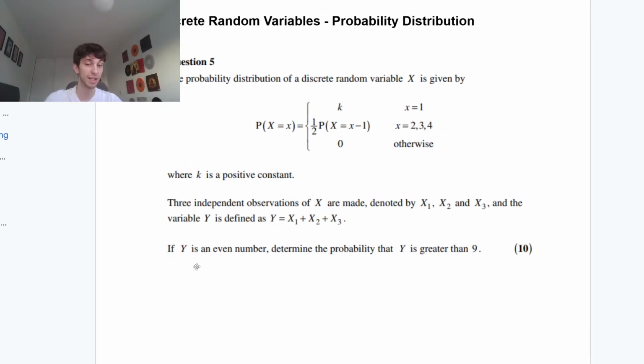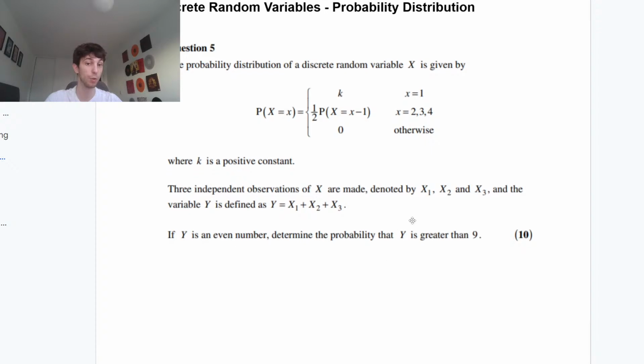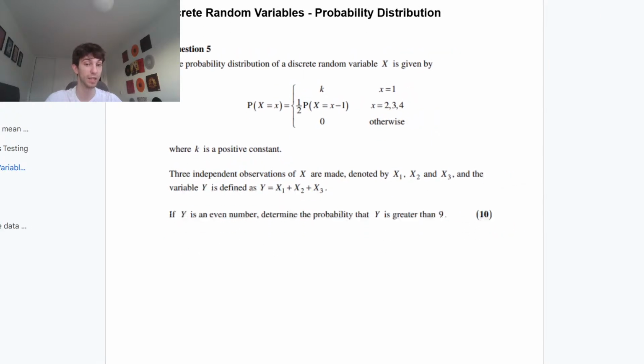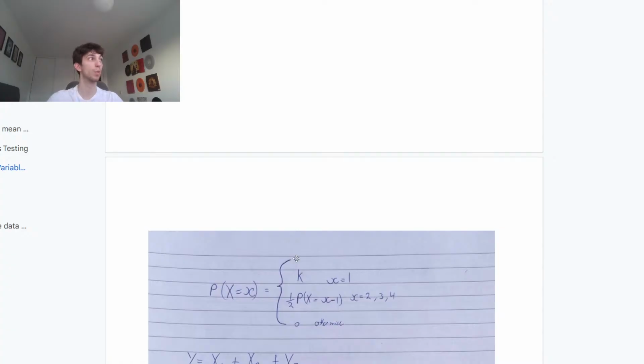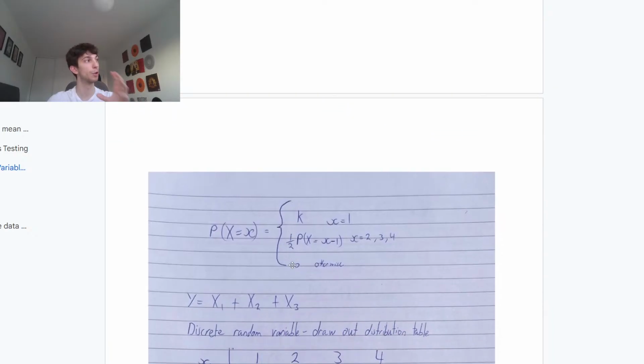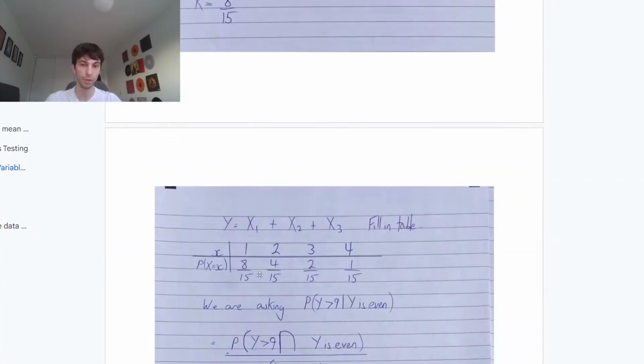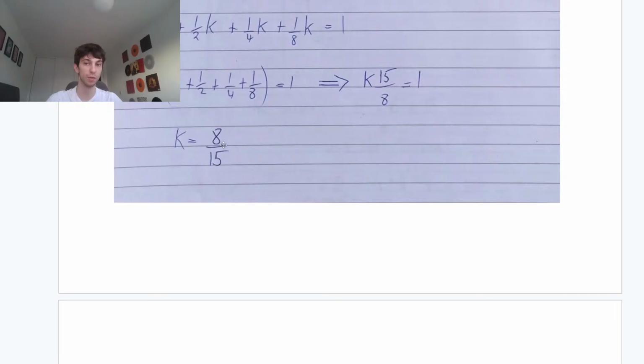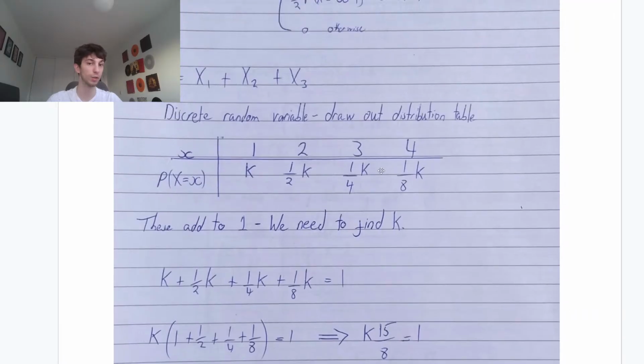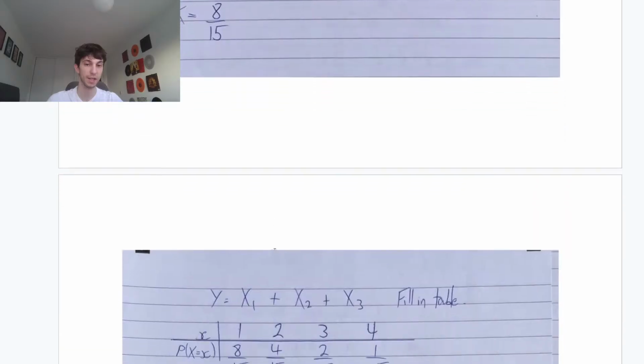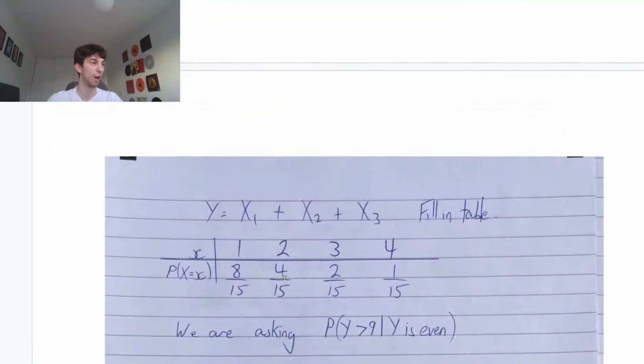So spotting this is a conditional probability: if y is an even number, we want the probability that y is greater than 9 given y is even. The first place I would start, guys, is that we now know k. Fill in your table with k. We saw this in 2023. Rewrite your table with your probabilities now that you know the unknown. Plugging in k equals 8 over 15 into k, half k, quarter k, and eighth k gives 8 over 15, 4 over 15, 2 over 15, and 1 over 15. That's just plugging in a probability table.